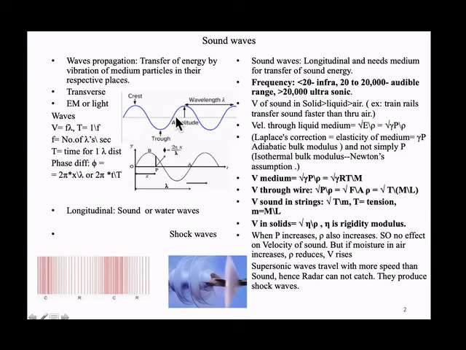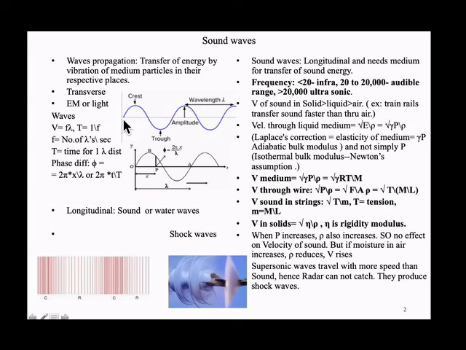So f into lambda is the distance traveled in 1 second. What is velocity? Meter per second, the distance traveled per second. If lambda is in meters and frequency is per second, then f lambda is meter per second.